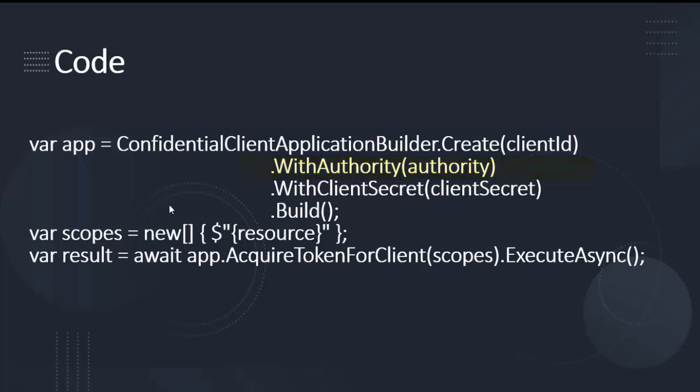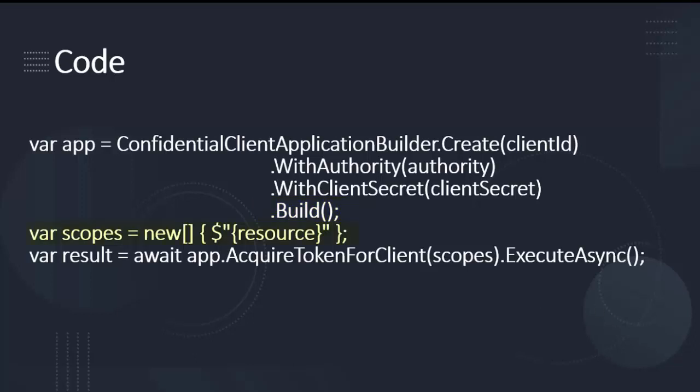Now, this method sets the client secret, which is the secret key associated with your application in your Azure AD. The client secret is used to authenticate the application to Azure AD during the token acquisition process. And this method builds the confidential client application instance with the provided configuration settings, client ID, authority, and secret.